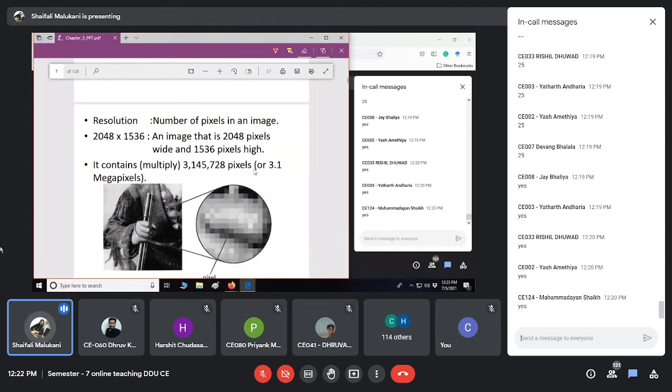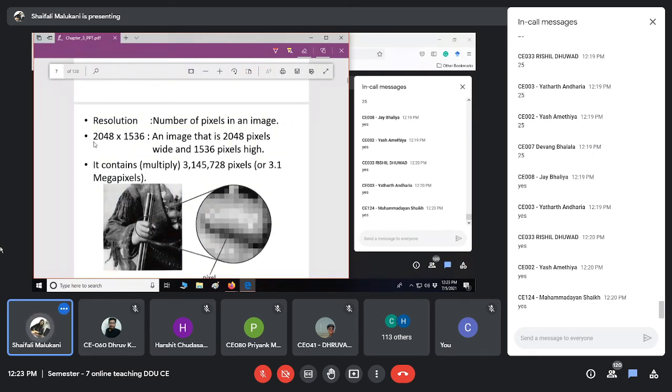Okay. So how many are there? All approximately 3.1 megapixels are there. Okay. Up to this, anyone is having doubt in resolution? Row column part we will cover later when we do the laboratory part. At that time, I will cover the row column part again. But are you clear with that?